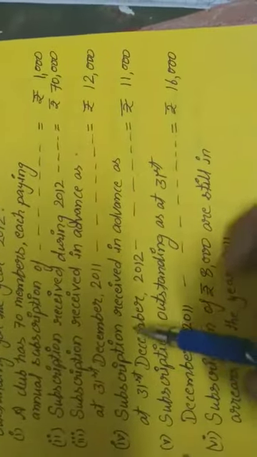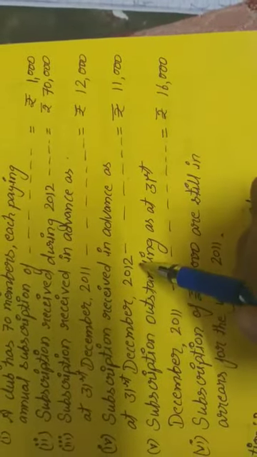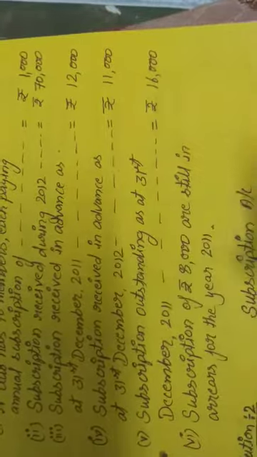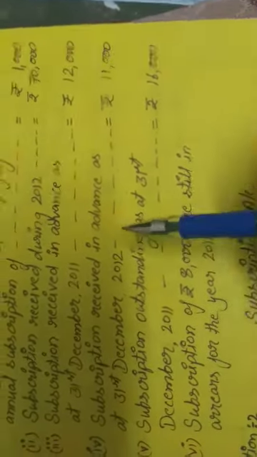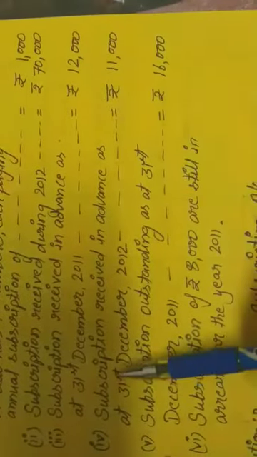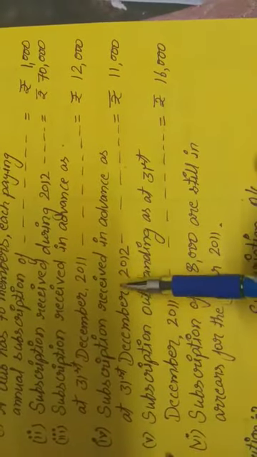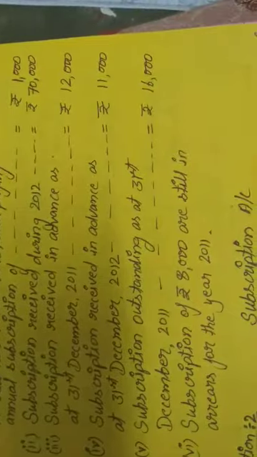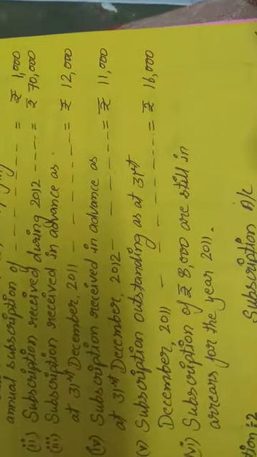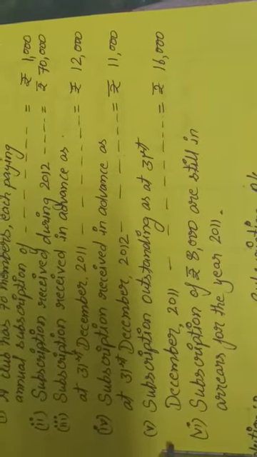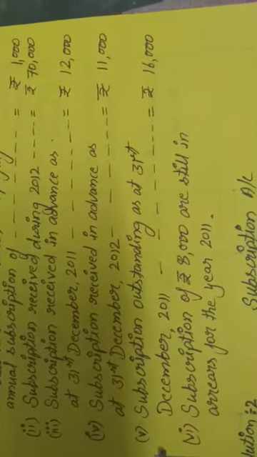Next, the fourth one is subscriptions received in advance as at 31st December 2012. We are preparing the account on 31st December 2012, and on that date they are saying advance subscriptions. Advance subscription means this subscription will be related to next year, that is, 2013. So if this subscription is related to 2013, it will be shown on the debit side of the subscriptions account.